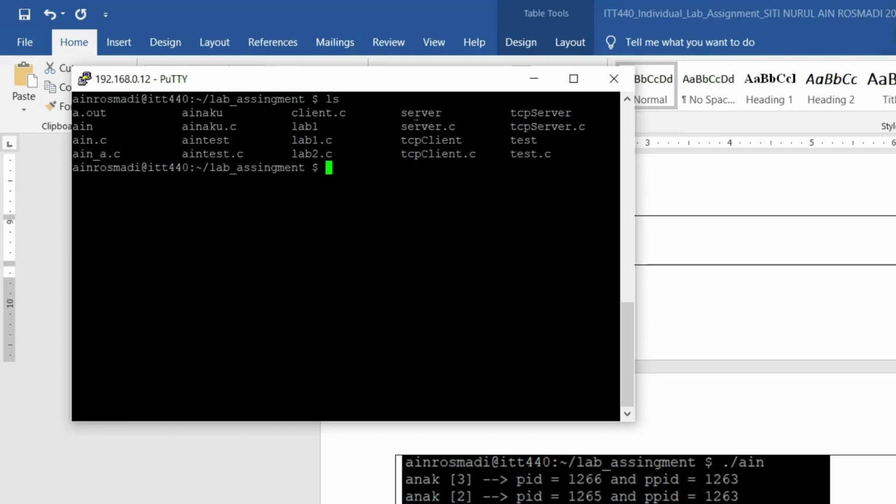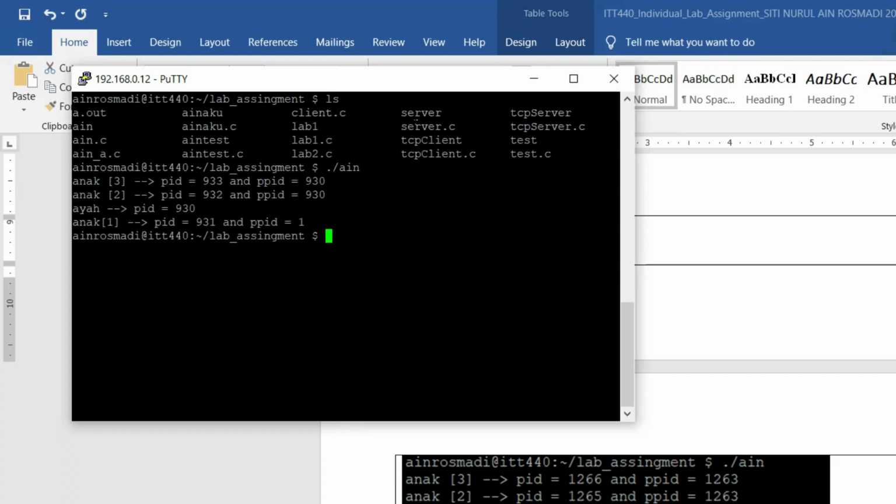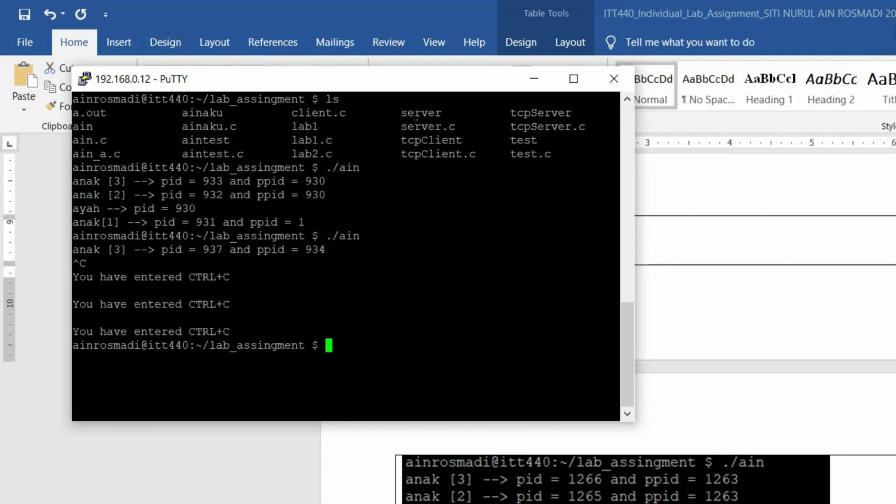Assalamualaikum sir. Okay, for question number one, when I create a child from one parent, the message is passed. Then when I interrupt using Control C, it will show the message that you entered Control C.